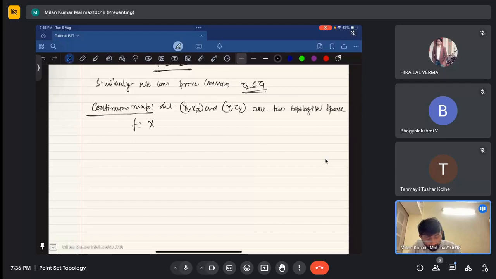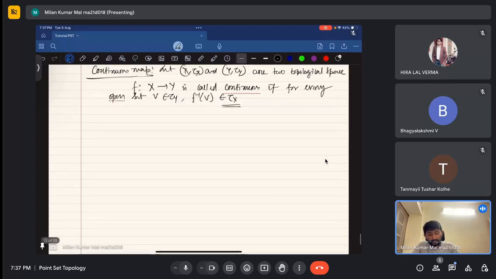F from X to Y is called continuous, this is a very important thing, if for every open set V belonging to tau Y, F inverse of V is again in tau of X. That means the inverse image of every open set is open.